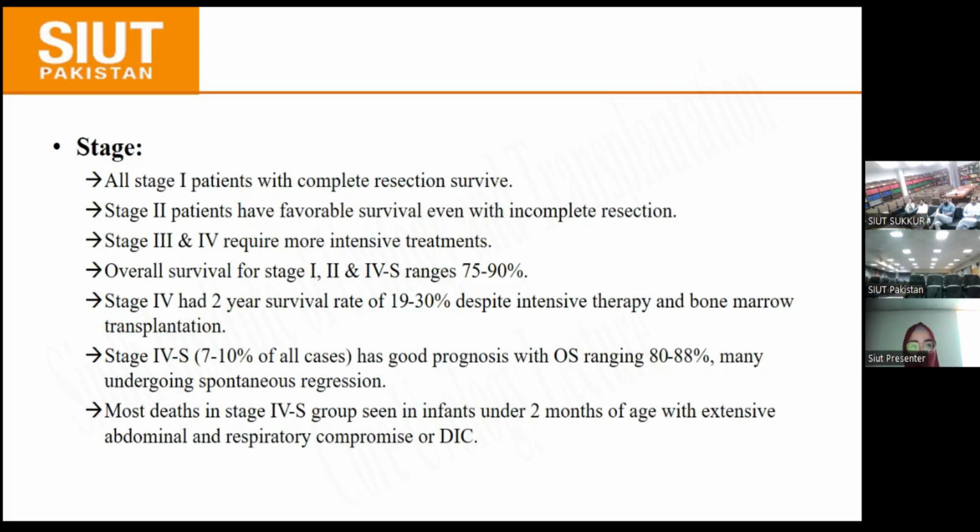Overall survival for stage 1, 2, and 4S ranges from 75% to 90%. Stage 4 has a 2-year survival rate of 30 to 90% despite intensive therapy and bone marrow transplantation. Stage 4S, which we see only in 7 to 10% of all cases, has good prognosis with overall survival ranging from 80 to 88% and many undergoing spontaneous regression. Most deaths in stage 4S are seen in infants under 2 months of age with extensive abdominal and respiratory compromise or DIC.